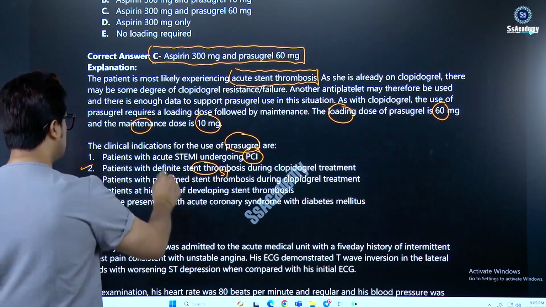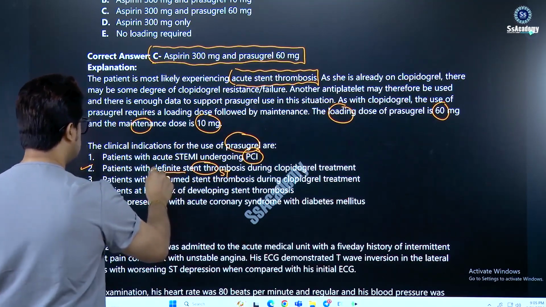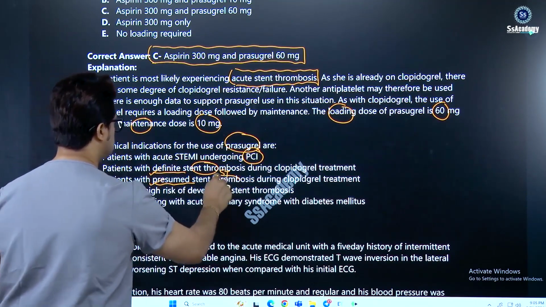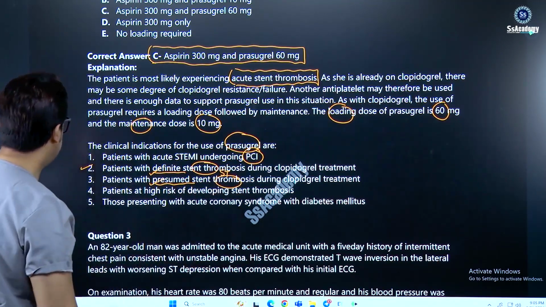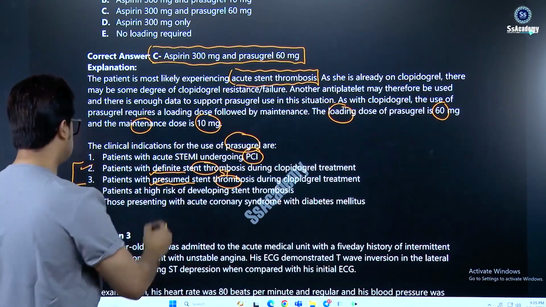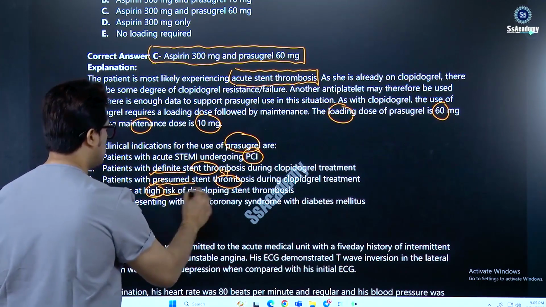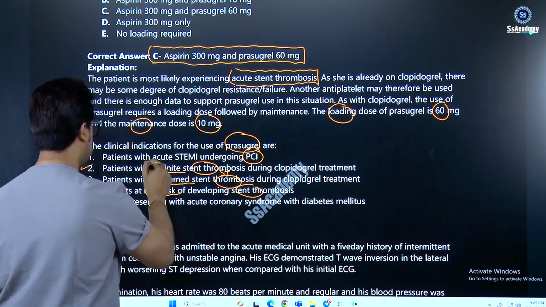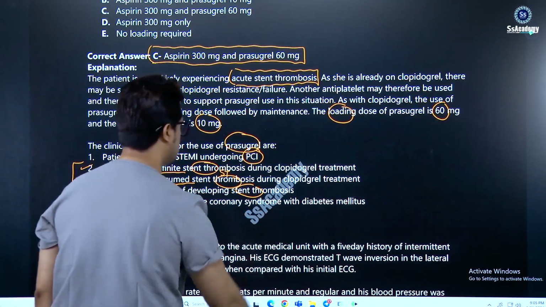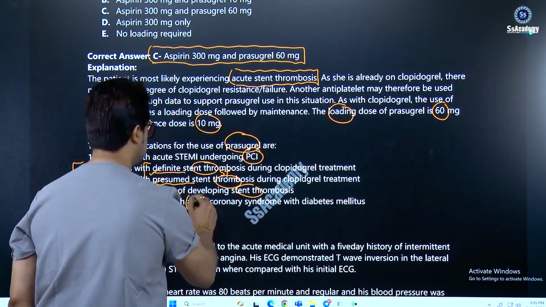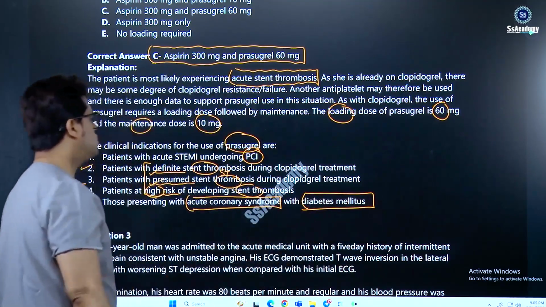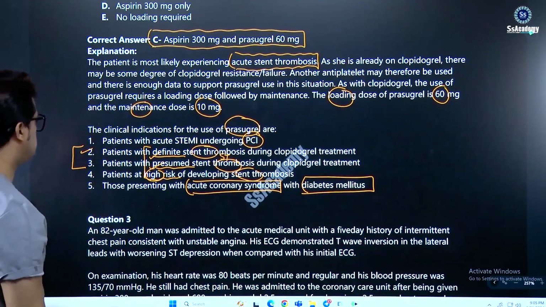So the definite stent thrombosis and presumed stent thrombosis are two of the indications. And patients at high risk of developing stent thrombosis. So these three are the stent thrombosis. And those presenting with acute coronary syndrome, another one is ACS with diabetes mellitus.